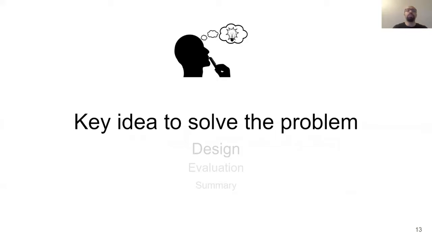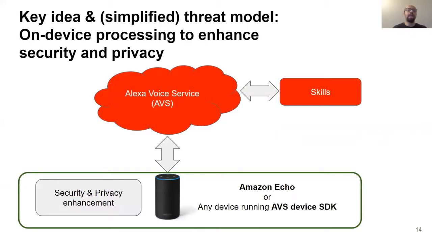So let's see what we can do to solve this problem. Users have no control over how their voice gets processed in the cloud services. In contrast, users own their client device hardware, especially when they're using open source implementations of device SDKs. They even have control over the software that runs on their devices. In MegaMind's threat model, we completely trust the client device. So our solution to users' lack of trust to the cloud components of voice assistant is to run some code locally on the client's device to enhance security and privacy.